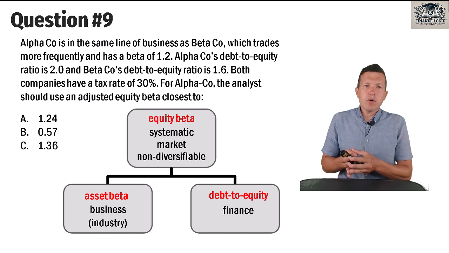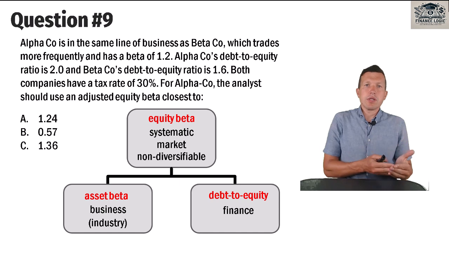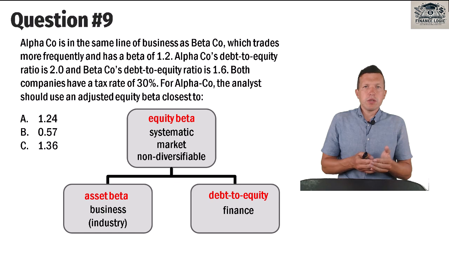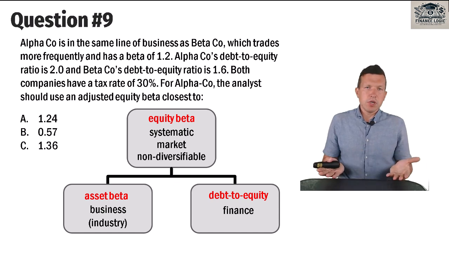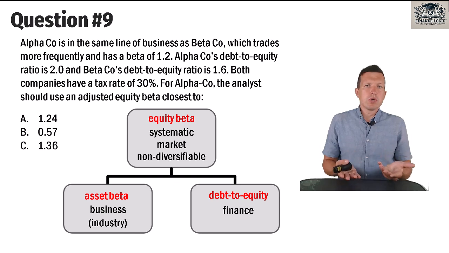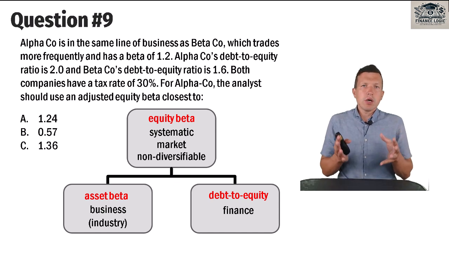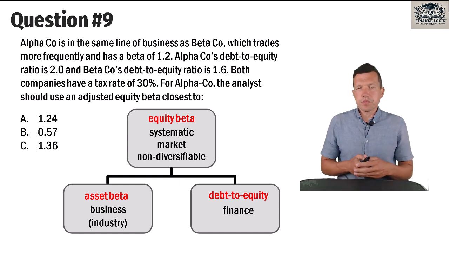And financial risk of Alpha Co is greater than Beta Co because it has higher debt, it has more debt in its capital structure. And obviously, equity beta of Alpha Co should be greater than 1.2. It's obvious. So we can exclude B. Because equity beta includes two components. And if we talk about similar companies working in the same industry, we assume that they have the same asset beta and they have the same business or industry risk.